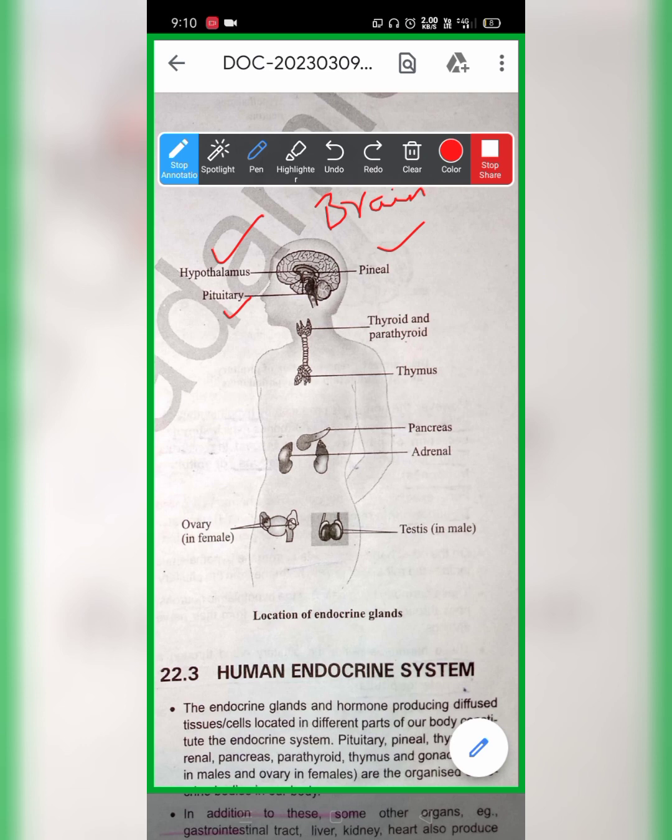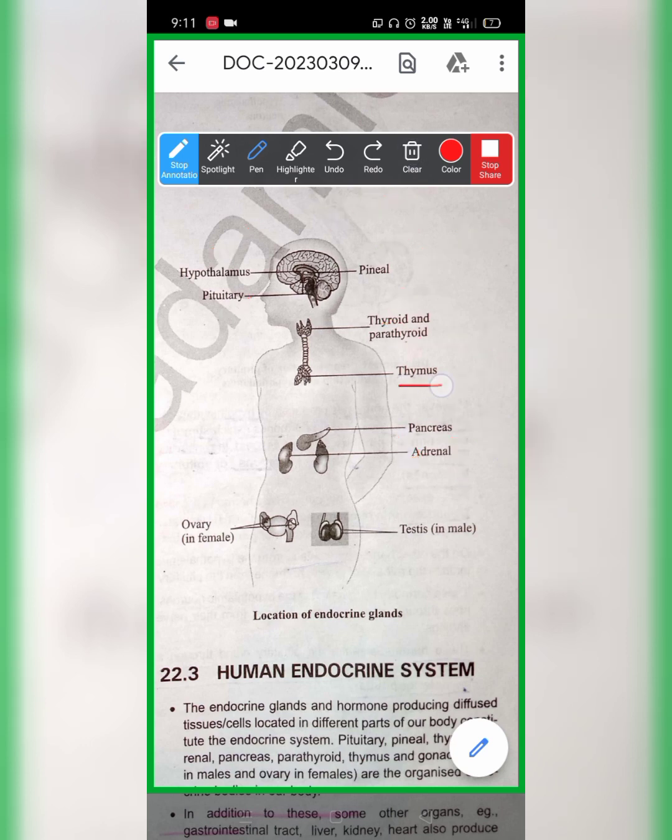Next, what are the two glands located in the neck? They are the thyroid gland and the parathyroid gland. The thyroid gland is a paired structure, and the parathyroid is also a paired structure. What is the meaning of this? There are four parathyroid glands, that is, two pairs.